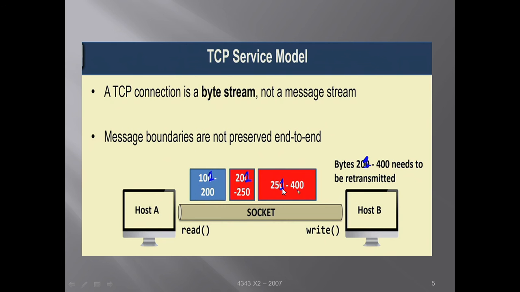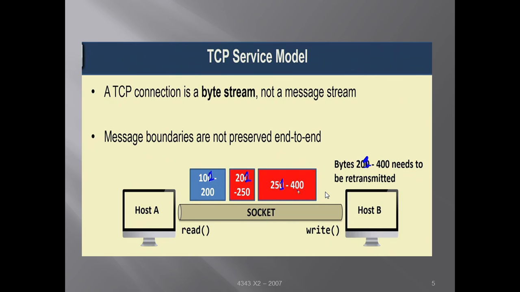The segments may not be preserved because in TCP everything is in the form of a byte stream, and everything is identified by how many bytes I have sent, how many bytes I have received or how many bytes are in transit in the network. So it may happen that this entire thing is divided into two different segments. The first segment contains bytes 201 to 300, and the second segment contains bytes 301 to 400. Both new segments have 100 bytes in their data field.